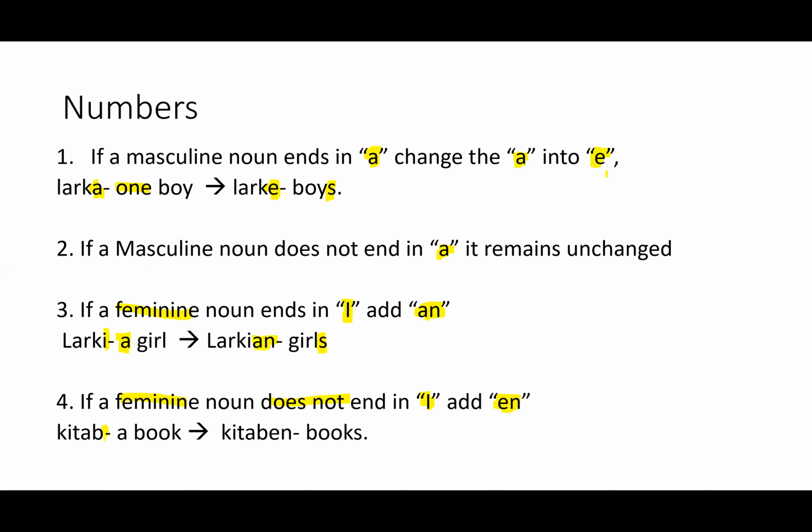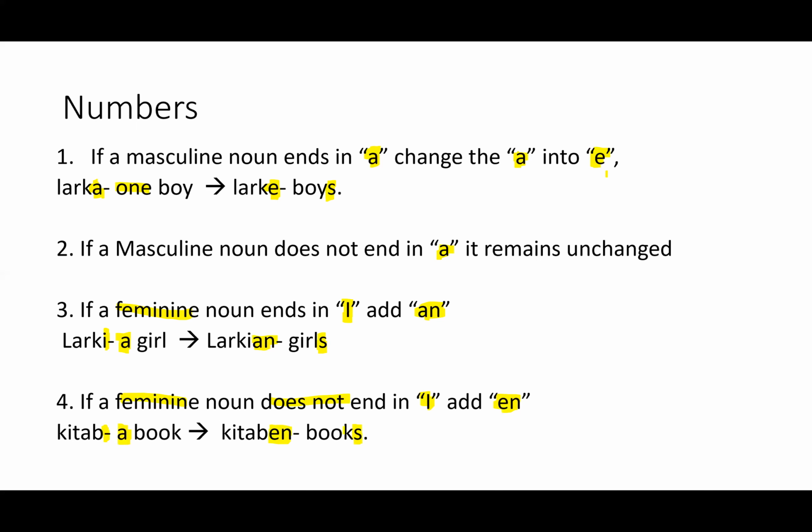Kitab means a book or one book. If it does not end in I, then we need to add en at the end. This en means it's plural. So kitab, kitabein, books, more than one book.